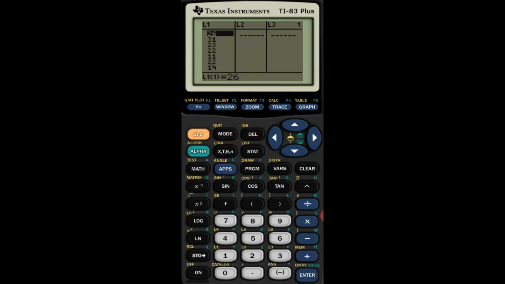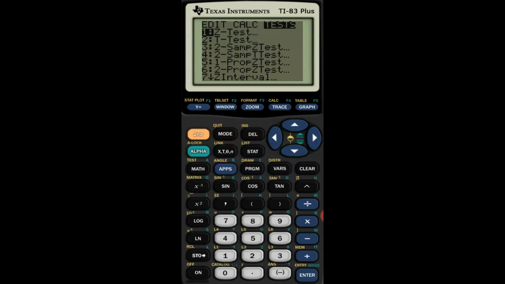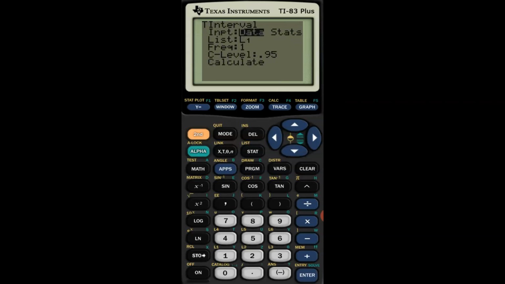Alright, and then from here to actually get my confidence interval, I'm going to go to stat, test. Alright, because this is mean, I'm looking for an interval. I'm going to do a t interval, right? It's going to be data. I'm using list 1. Yep. Frequency 1. Confidence level for this one is 95%, so we're good there. I'm going to hit enter. And it's going to think. And bada boom, bada bing. That's our confidence interval from 16.5 to 28.5.